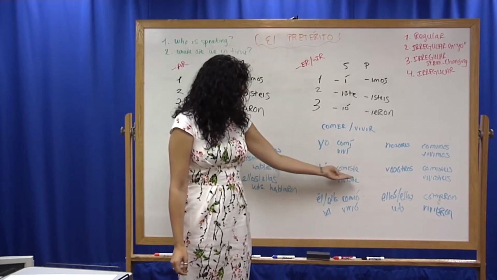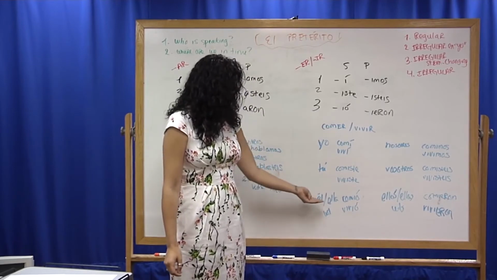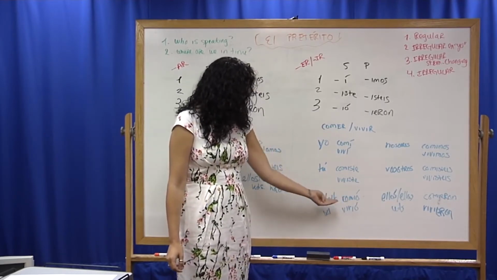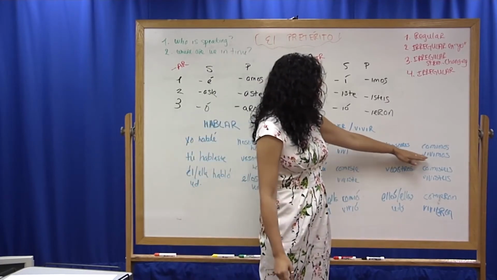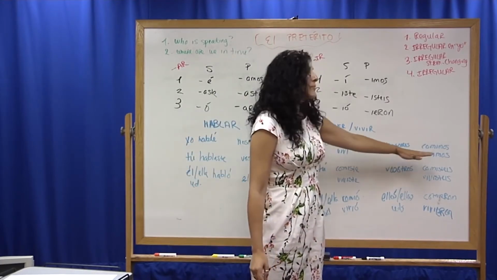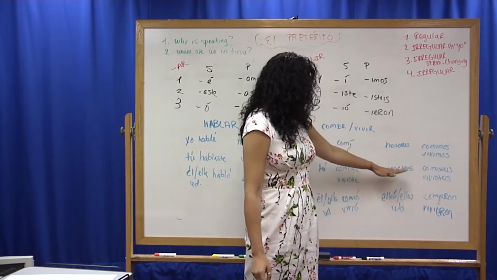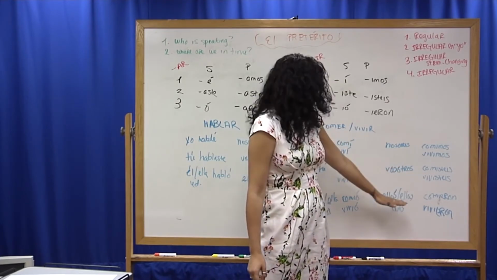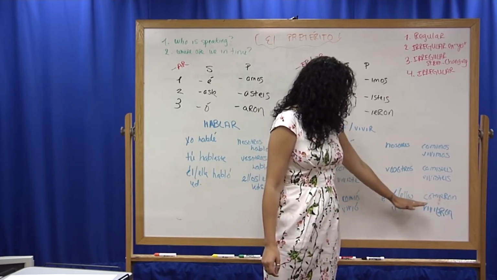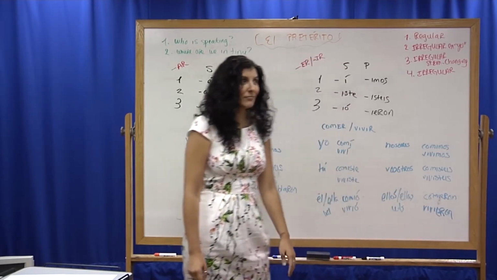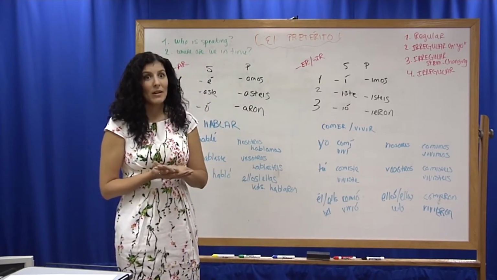Tú comiste, tú viviste. Él, ella comió, él, ella vivió. Nosotros comimos, nosotros vivimos. Vosotros comisteis, vosotros vivisteis. Ellos, ellas comieron, ellos, ellas vivieron. So they are actually the exact same ending for both ER and IR.